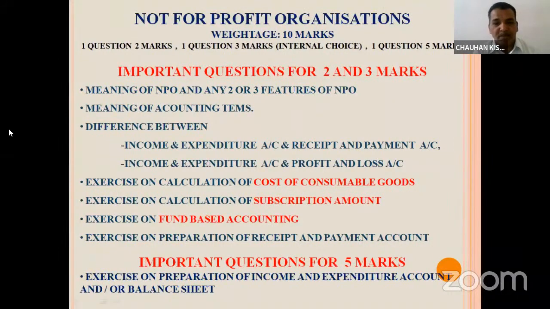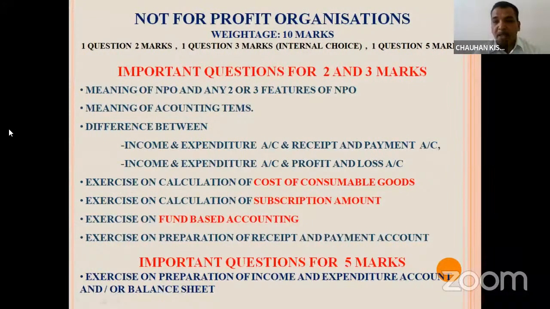Sorry, there is a printing mistake. It is accounting terms. And difference between income and expenditure account and receipt and payment account. It can be asked in 2 or 3 marks. Income and expenditure account and profit and loss account can also be asked in 2 or 3 marks. So you have to prepare this theoretical portion.